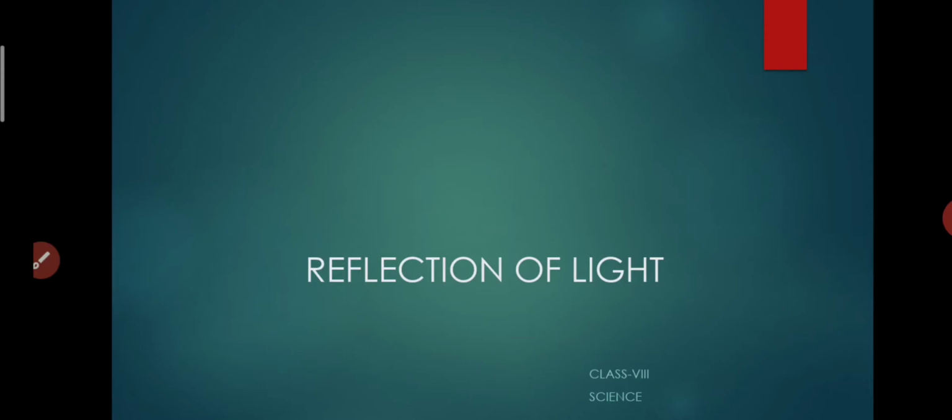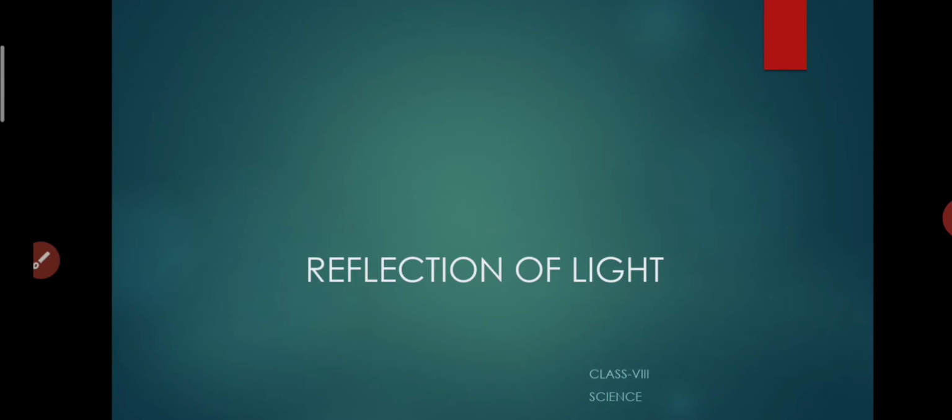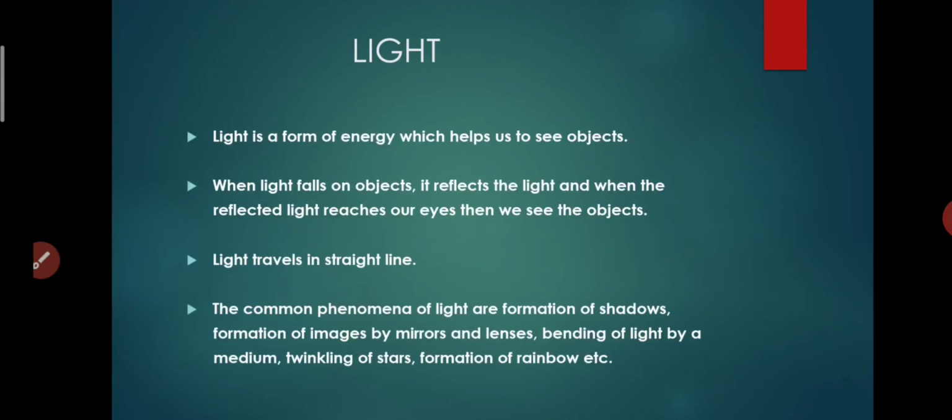We all know that light is a sensation by which we are able to see everything in our surroundings. That is our light. Let us understand something about light. First, light is a form of energy which helps us to see objects. We all know about it.